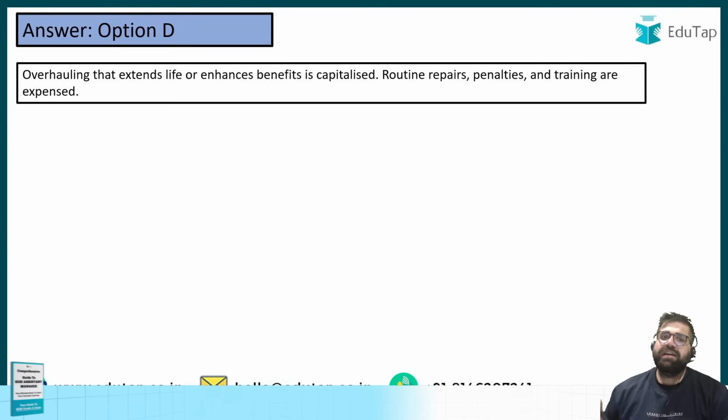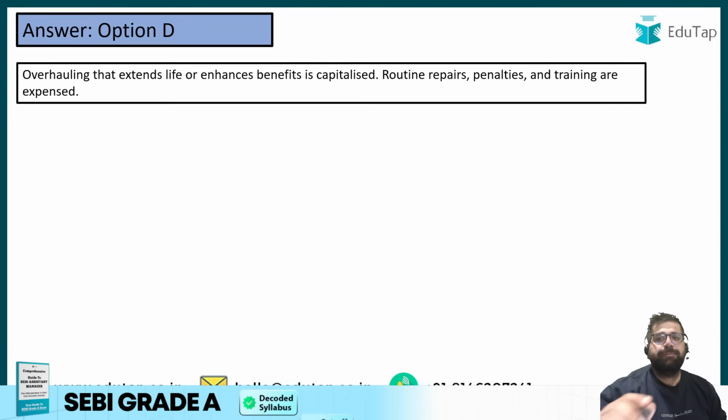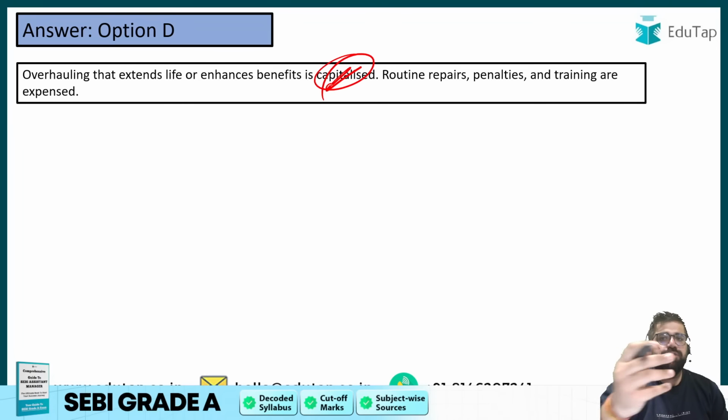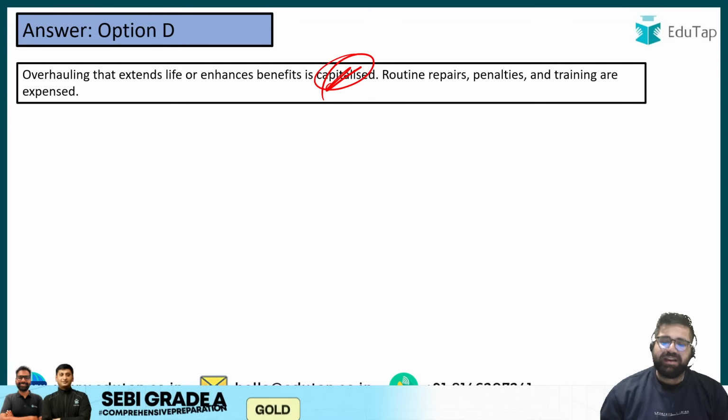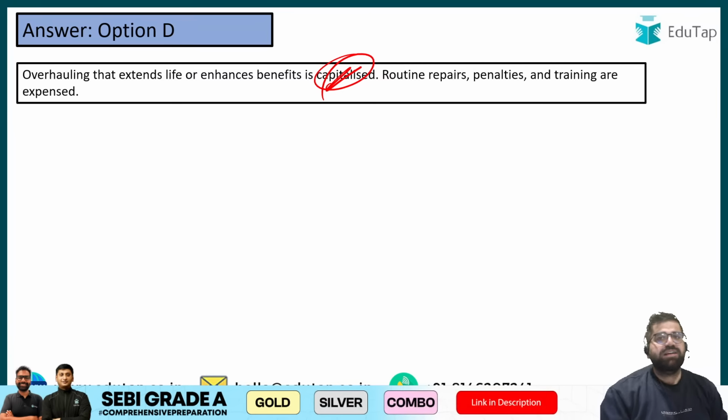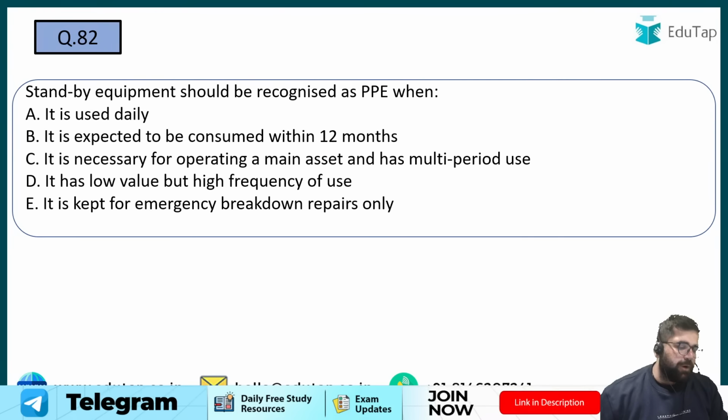Overhauling that extends life or enhances benefit is capitalized. Why? Because you will enjoy the benefit of this overhauling for multiple years to come. But certain expenses like routine repairs are just expenses in the profit and loss account. So my answer will be option D for the previous question.